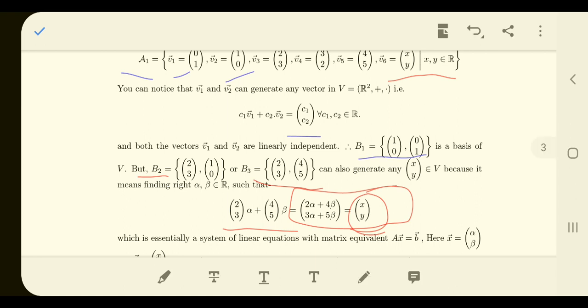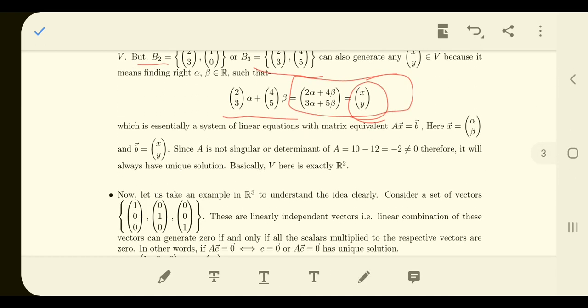So we have a very useful idea for knowing whether a set is a basis or not: find the determinant, and if it is non-zero, then definitely it can work as a basis.